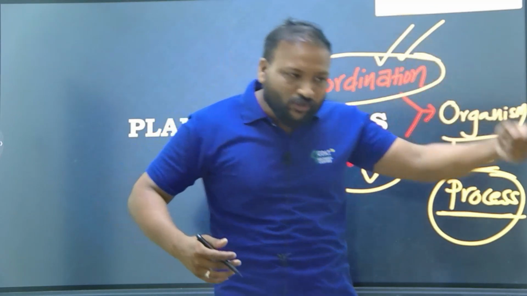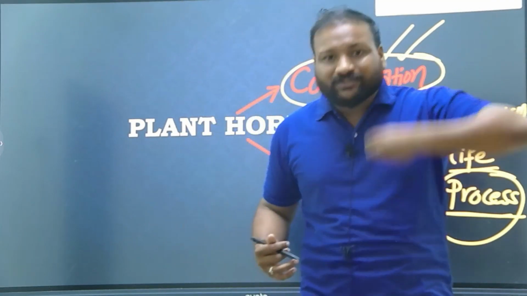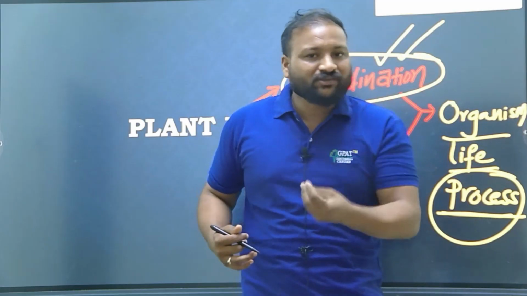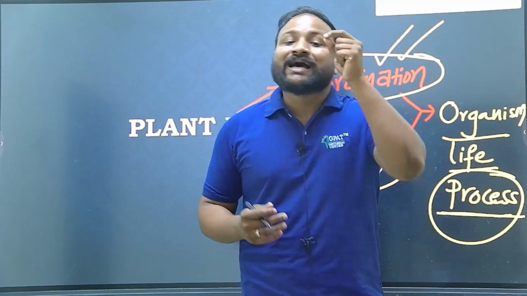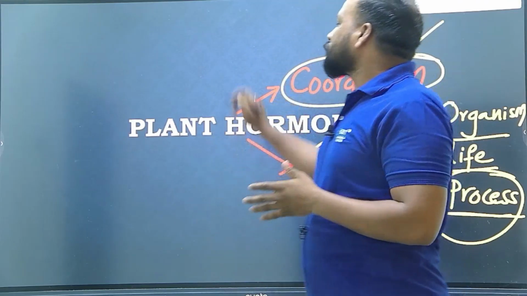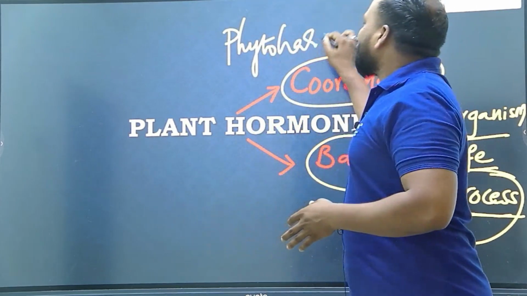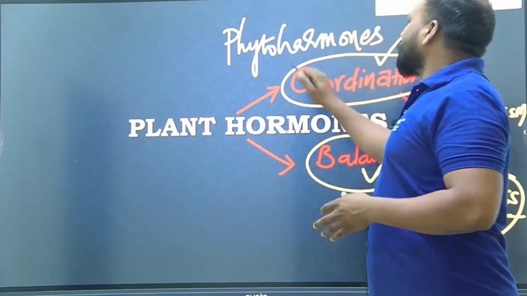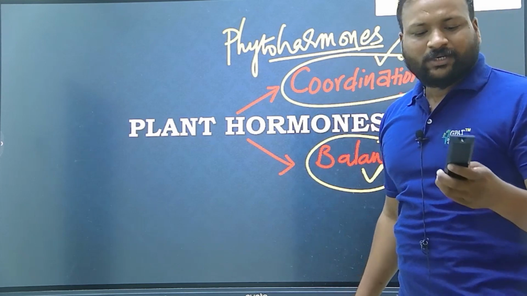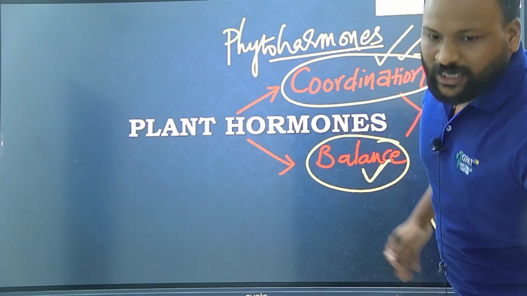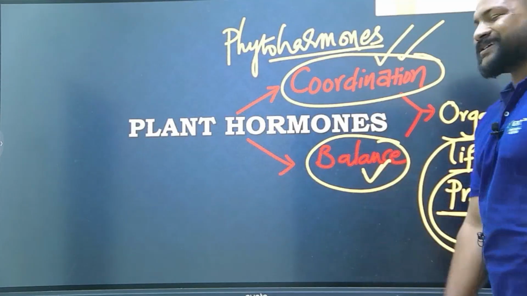Coming to plant hormones, a plant is also a living organism, so it should also carry out many processes such as metabolism, growth, reproduction, respiration. To carry out all these functions, the plant also requires hormones. That's the reason they call them plant hormones, or phytohormones. The function of phytohormones is also the same; they coordinate the balance between all the biological processes.